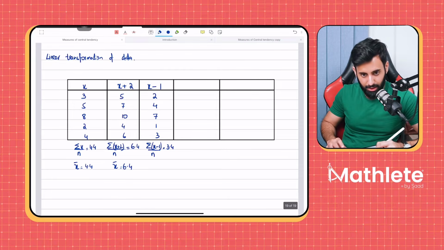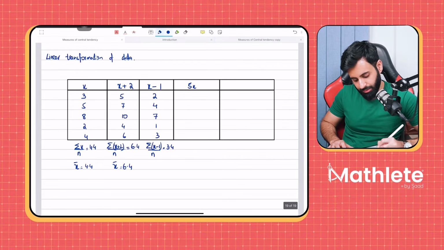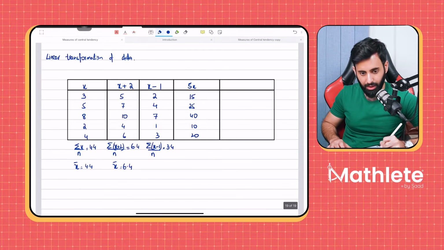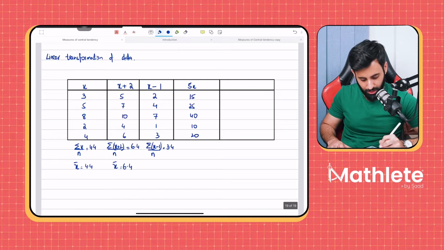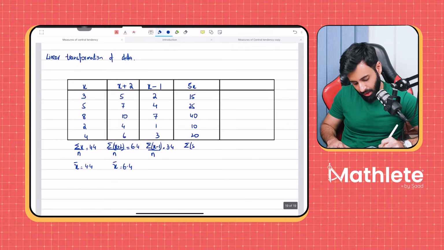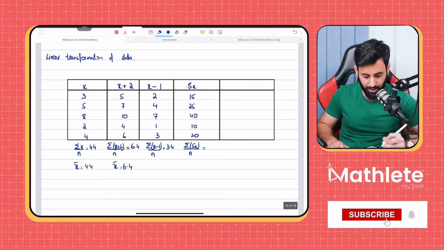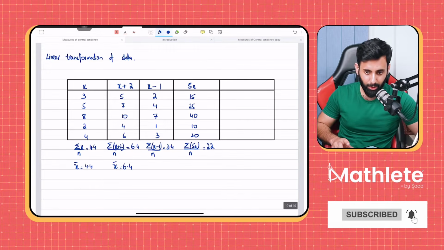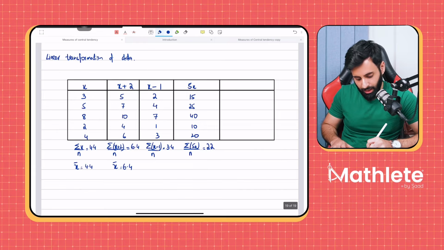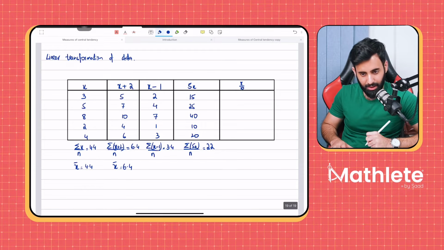Okay. Now let's multiply all the values by 5. So what do we get? We get 15, 25, 40, 10, and 20. And quickly, if you find out the average over here, that means if you take the sum of all the values that have been multiplied by 5 and divide by the number of terms, you know what you get? You get 22.